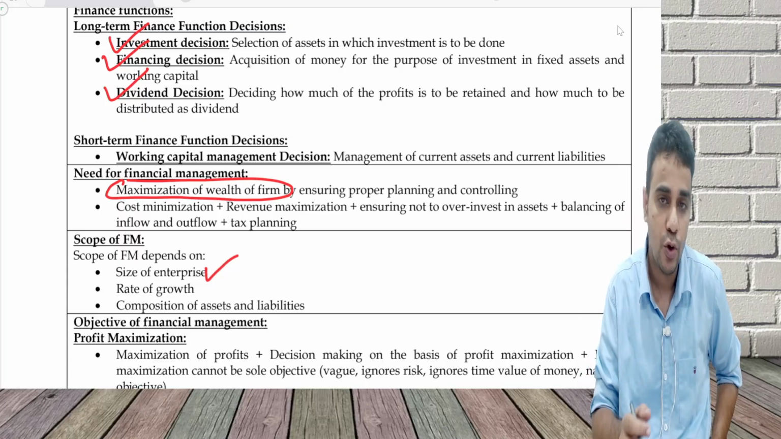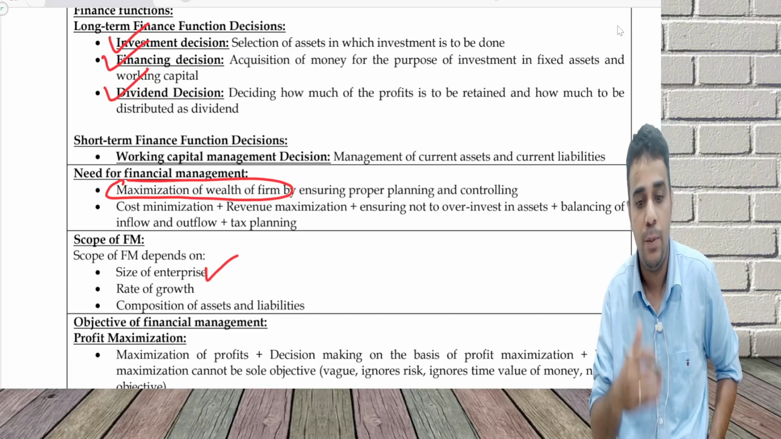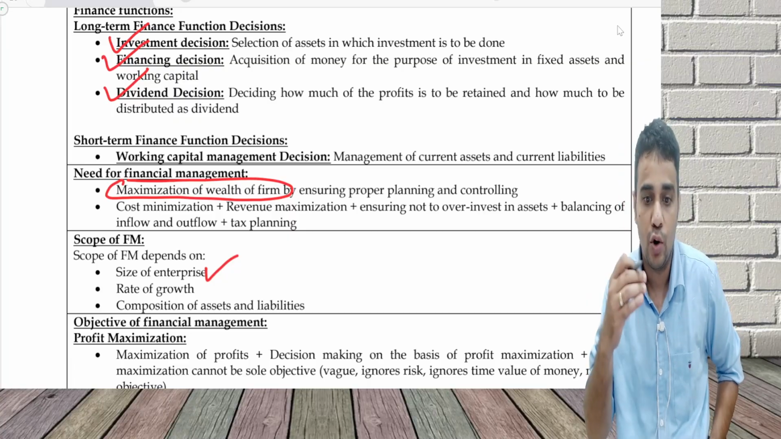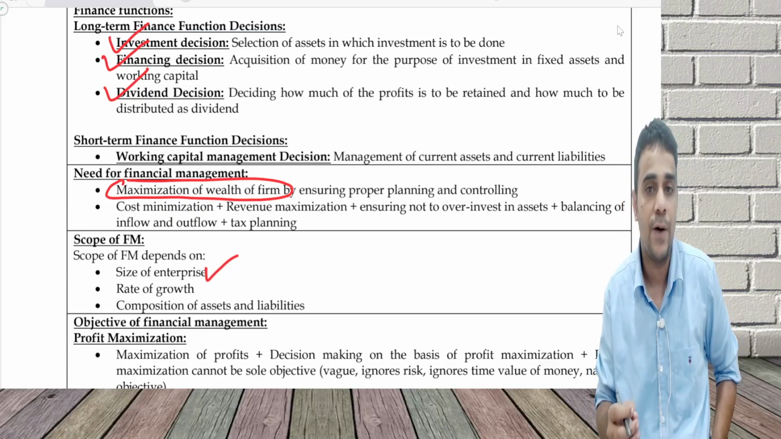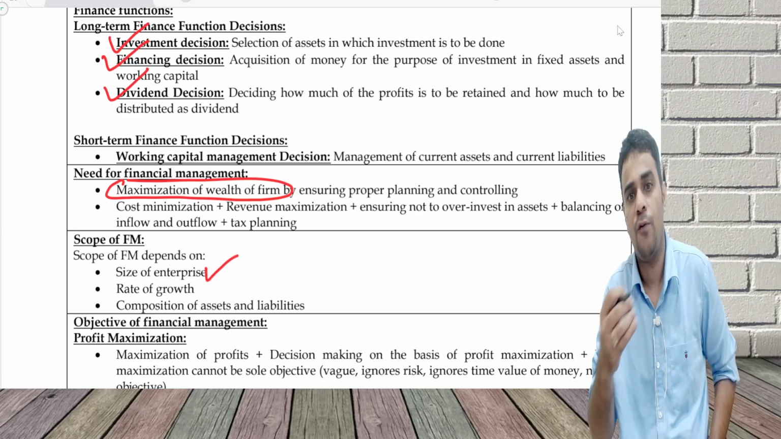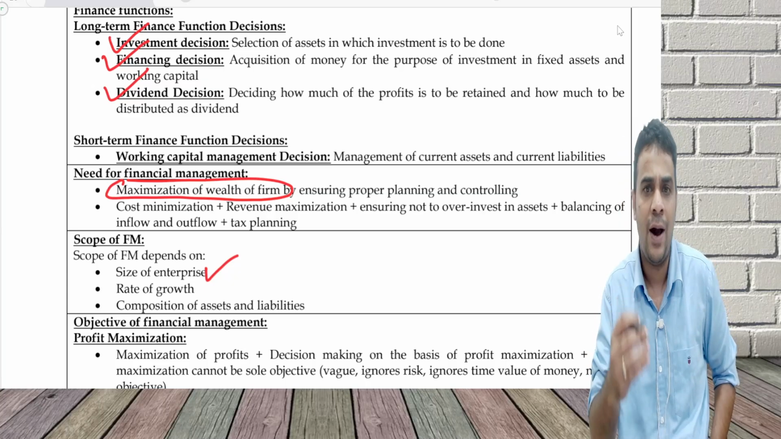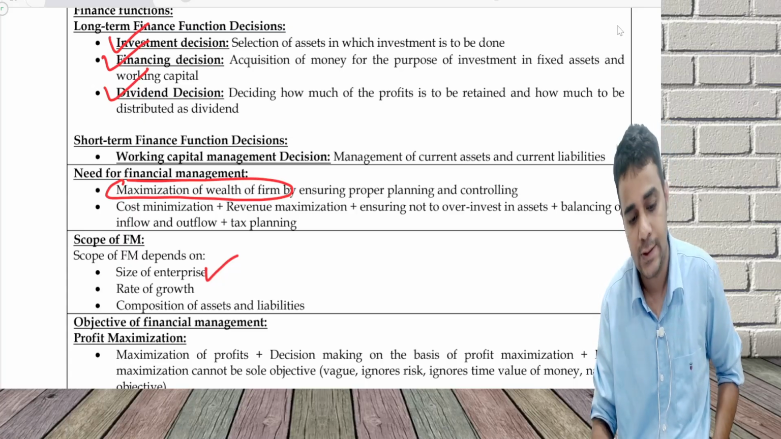Rate of growth, at what rate we are growing. If you are a high growth company, again you have to be doubly, triply sure that you are not going wrong in anything. So at that time again the scope of financial management will be on the higher side. Composition of assets and liabilities, that is what type of assets and liabilities we are having. If a lot of long term assets are there, a lot of high risk liabilities are there, then again the need for FM is on the higher side.